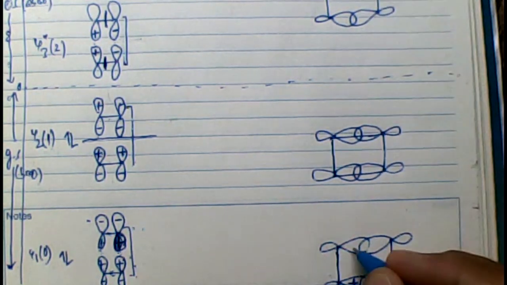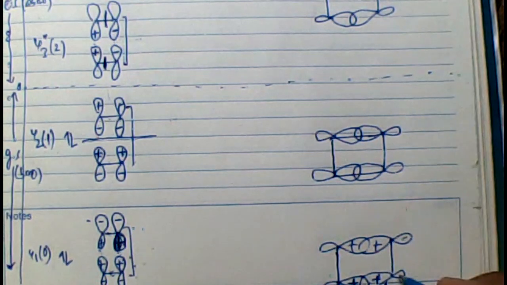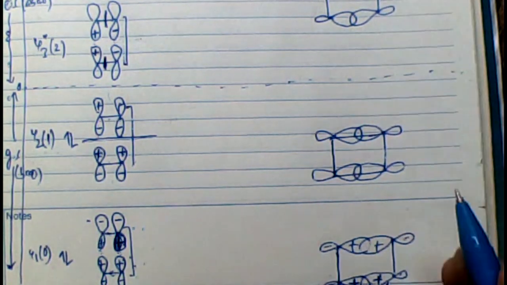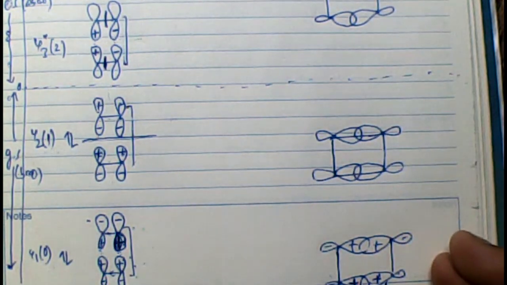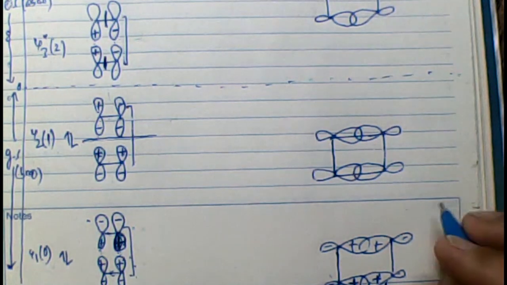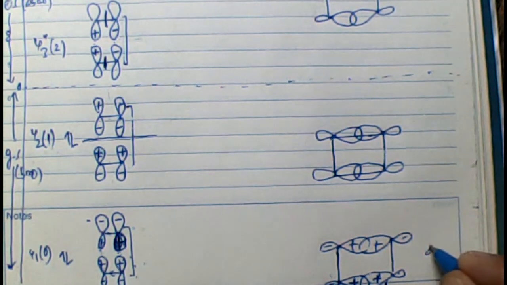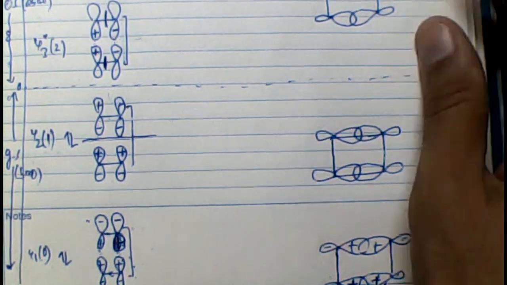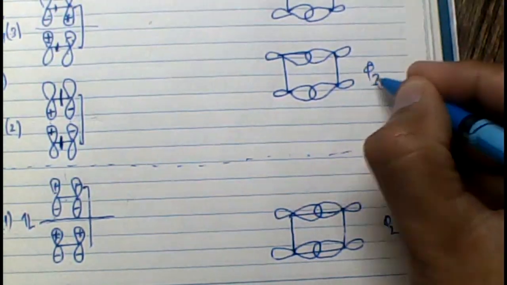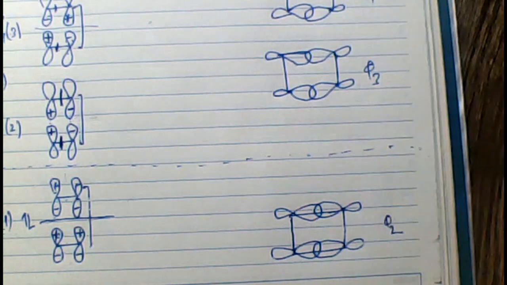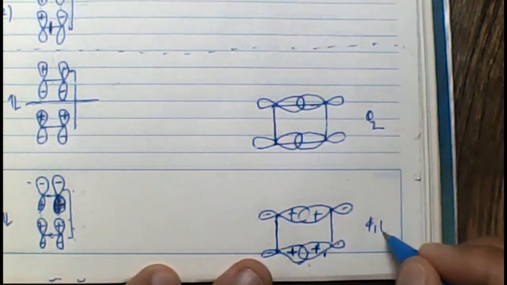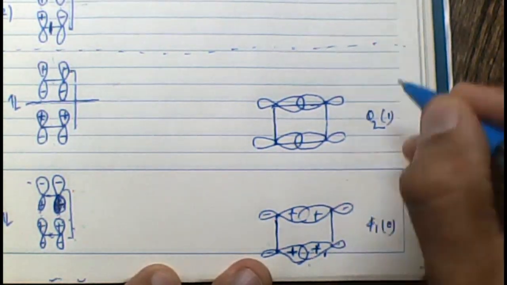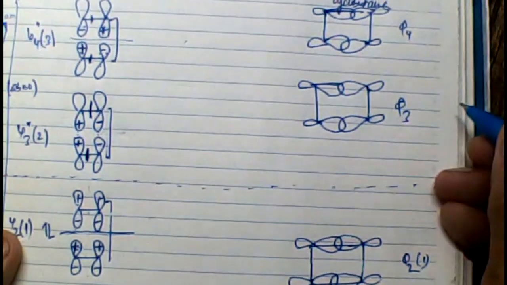Here no node, and no node, positive facing positive, positive facing positive, therefore this is the most stable orbital. Then this is the bonding orbital, hence if this is plus, this is minus. If this is minus here, because I have to draw the next orbital, this is the most stable, the next one will be comparatively unstable.